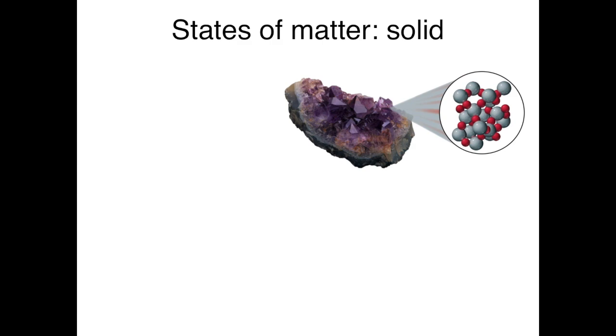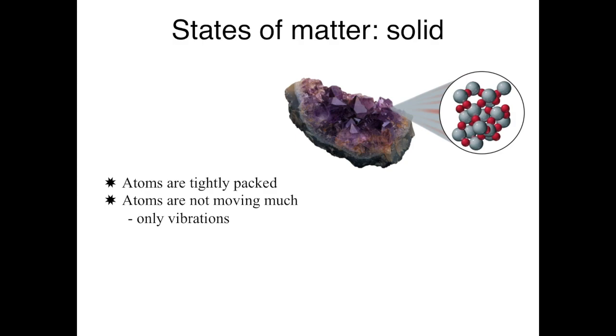And a prime example here is a piece of rock. Looking at a piece of rock, you may not know this, but the atoms are very tightly packed together. They have high attraction to each other, and because of this high attraction, they are not moving much. Even with a lot of energy, the only thing they can do is vibrate. Because of this lack of movement and high attraction to one another, the shape of solids does not change. They have a definite shape.